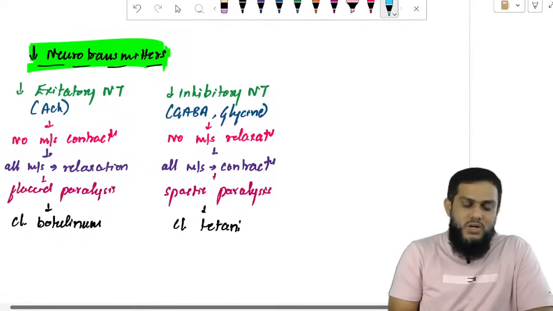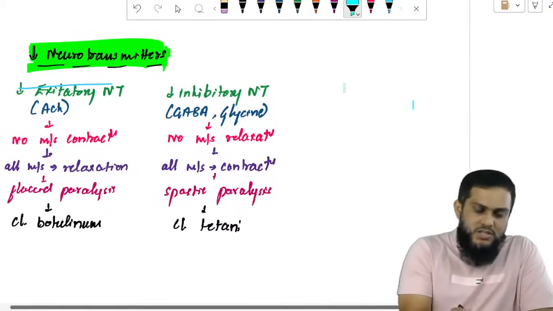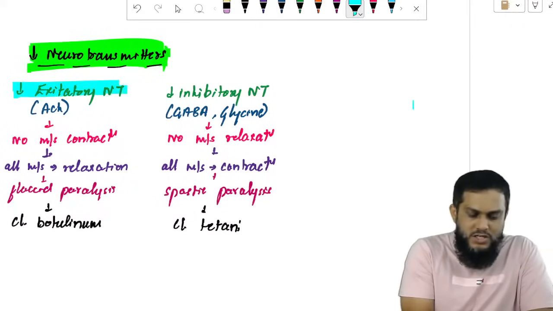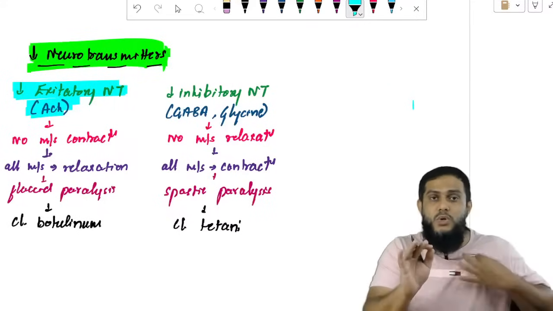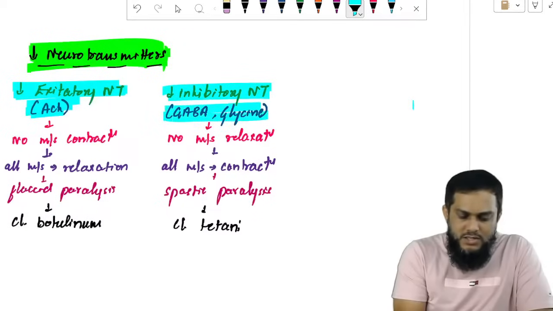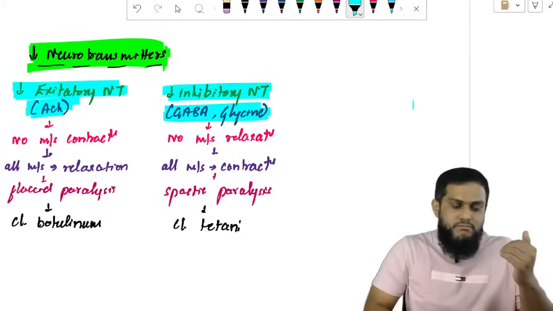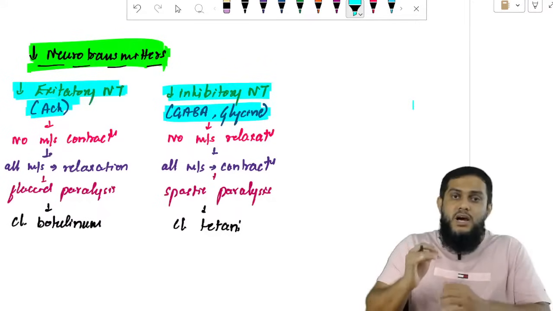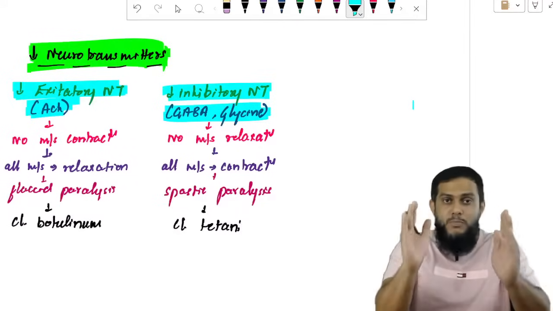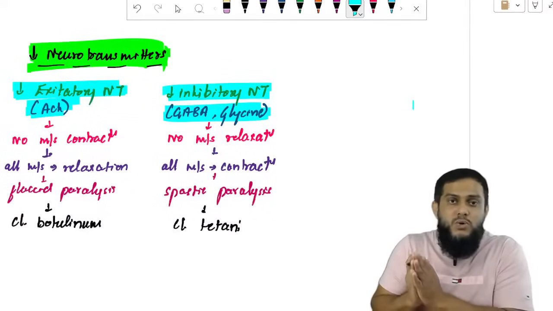If you talk about inhibiting neurotransmitters, there is inhibiting excitatory neurotransmitters, like acetylcholine. Glutamate is also there, but not glutamate here. And there is inhibiting the inhibitory neurotransmitters like GABA and glycine. First point you have to remember: excitatory neurotransmitters are responsible for muscle contraction. Inhibitory neurotransmitters are responsible for muscle relaxation. You should not forget this. Excitatory neurotransmitter causes muscle contraction, inhibitory neurotransmitter causes muscle relaxation.